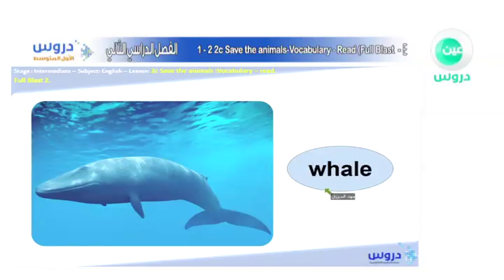Okay, the last one over here is a whale. Once again, whale. One last time, whale. We know whales very well. They were also mentioned before, as you know. And the whales, what about them? They are like the biggest animals there is in the world. They live in the deep sea. So we don't tend to see them very often, or actually we don't see them at all. But they are there in the sea and are considered to be really huge animals.